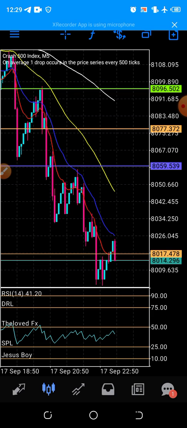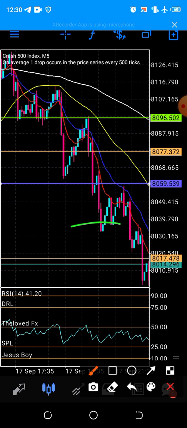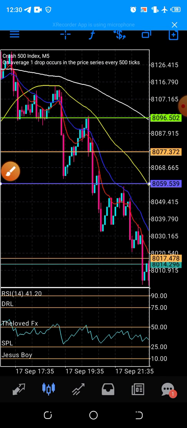So first things first, before I show you how this strategy works, a strategy that hardly fails, I have to show you the setting. So this part one is for the setting, how to set your strategy. Forget the lines that you are seeing. That one is my normal line chart that I also use to catch spikes or drops at times. What we are going to consider in this strategy is basically the moving averages on the main chart and then the RSI 14.